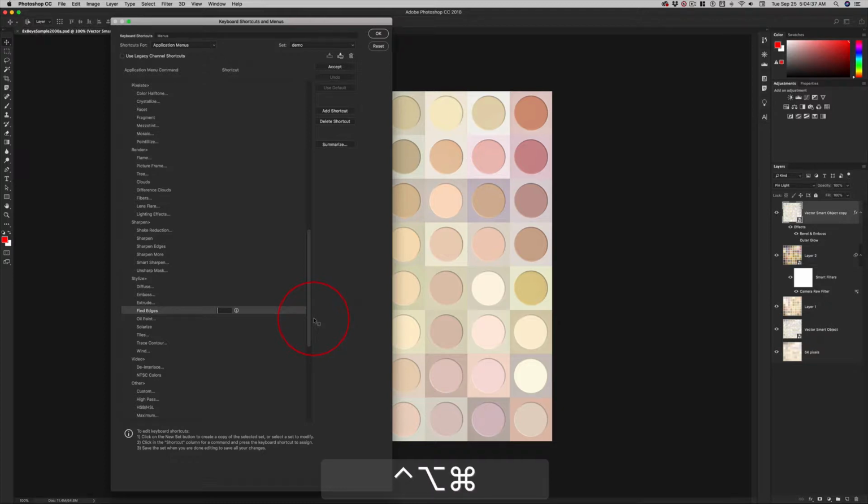Control Option Command E for edges. Had to think for a second. Let's go ahead and accept that and go ahead and save it.